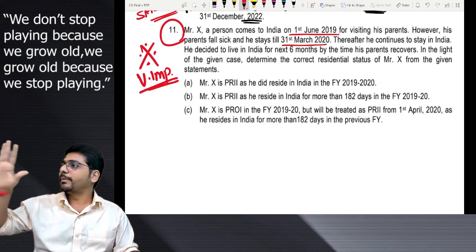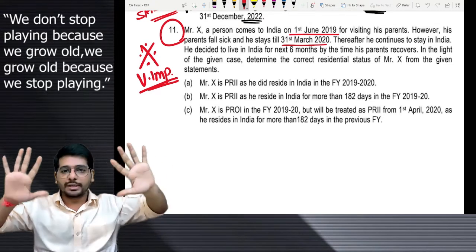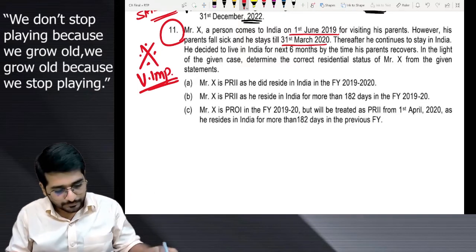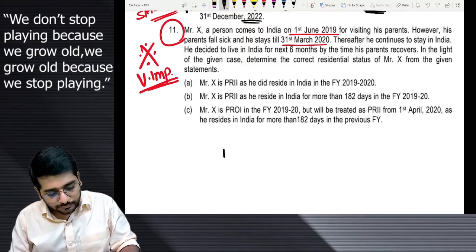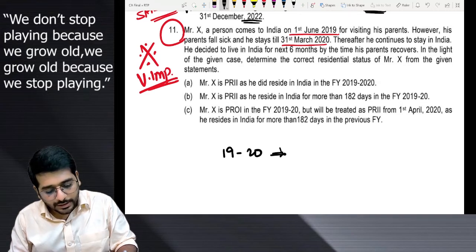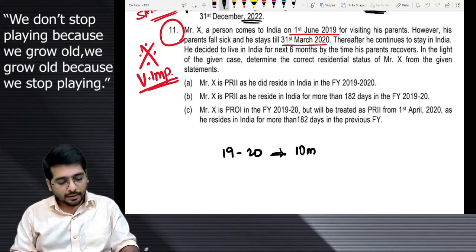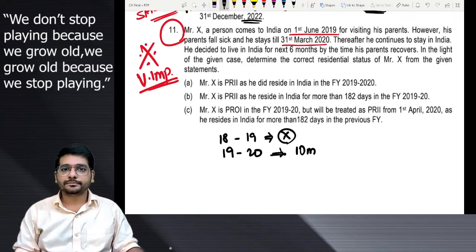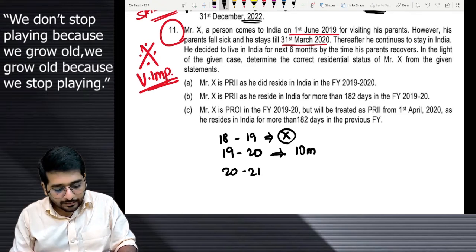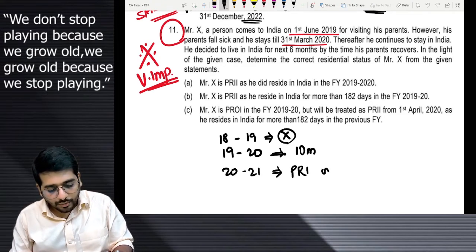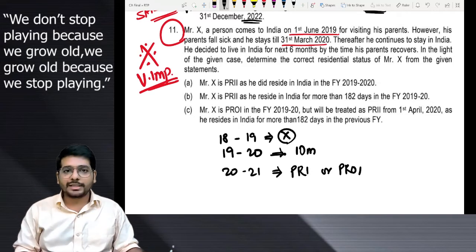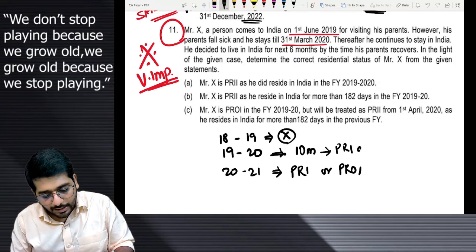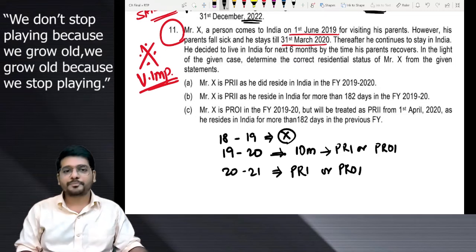June, July, August, September, October, November, December, January, February, March. 10 months he is over here. Okay. In 1920, he stayed for 10 months. So 1819, was he in India? No, not in India. Okay, 2021, will he be PRI or PROI? Resident in India, resident outside India? Also tell me for 1920, PRI or PROI?